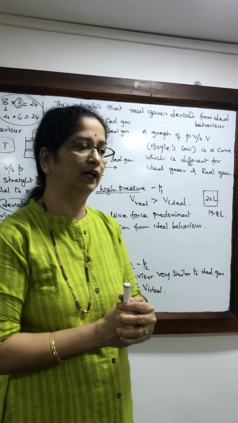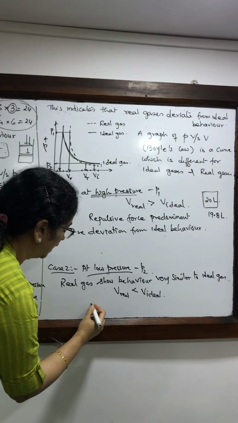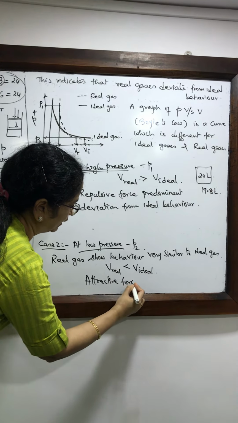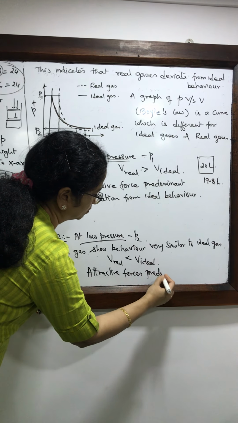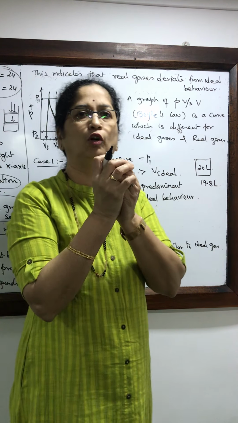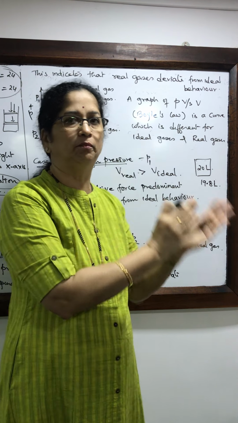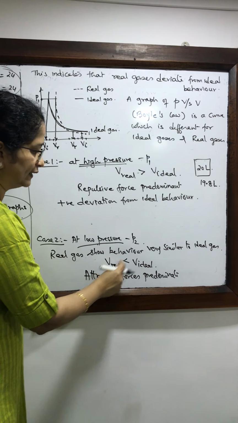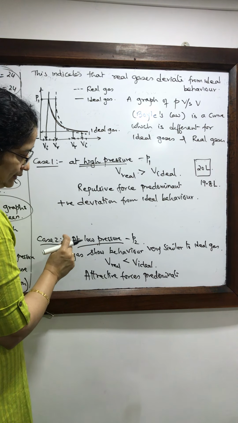Now why it would require less space is because here attractive forces would have been predominant. And because attractive forces predominate, the molecules will come closer as compared to the ideal gas. And therefore, the volume of real gases will be less than that of ideal gases.